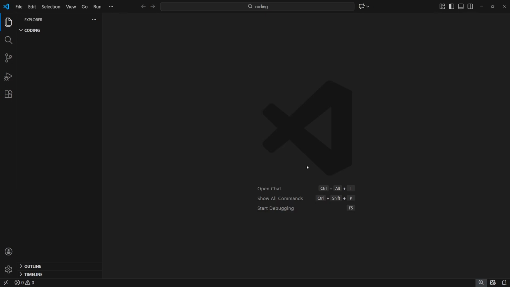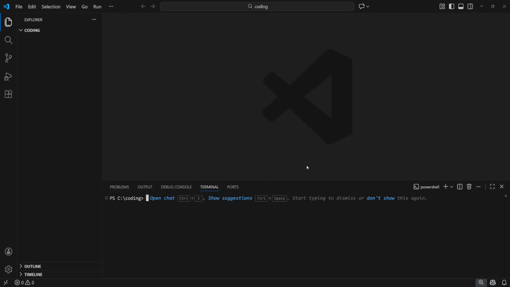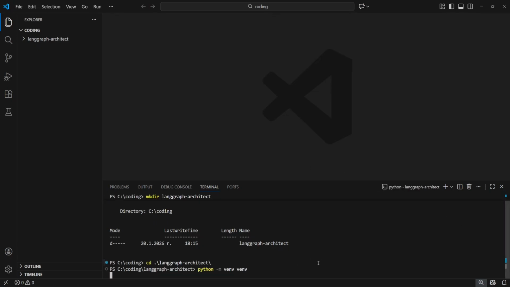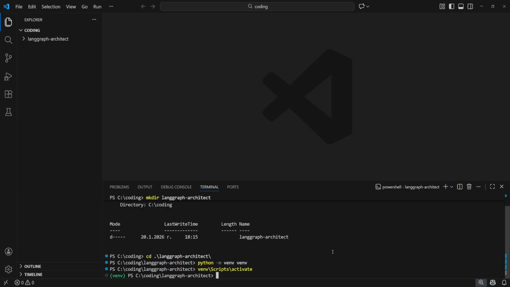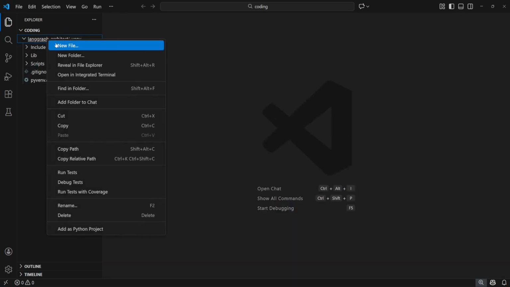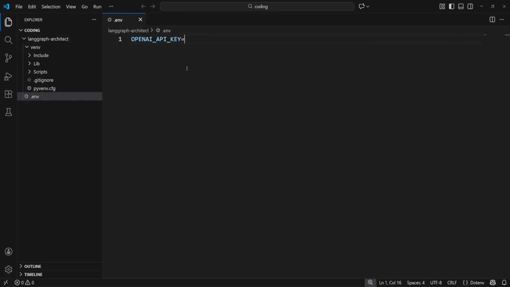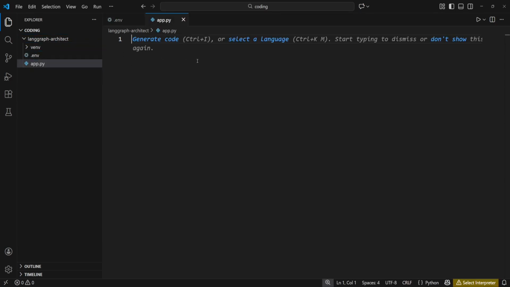Okay, now it's time to get hands-on. Let's open the terminal and create a new folder. After that, we move inside of it. We then create a new Python virtual environment, and we also activate it. After that, we install the three dependencies that we need: LangGraph, LangChain OpenAI, and python-dotenv. After we have installed our dependencies, we create a new file and call it .env. Here, we put our OpenAI API key. Next, we need to create one more file and call it app.py. This is where the logic will live.